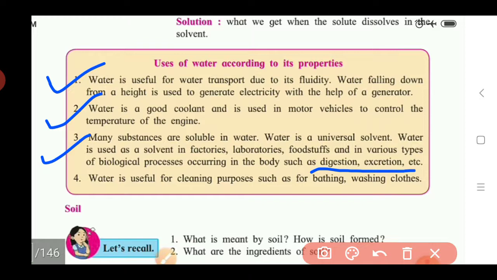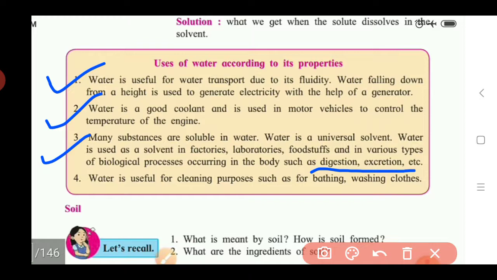Another process is excretion. With the help of water we can excrete unwanted substances from our body. And also we know that in factories, laboratories, and foodstuffs, for preparing such foodstuffs or various types of objects and materials in industry, water is used as a solvent.